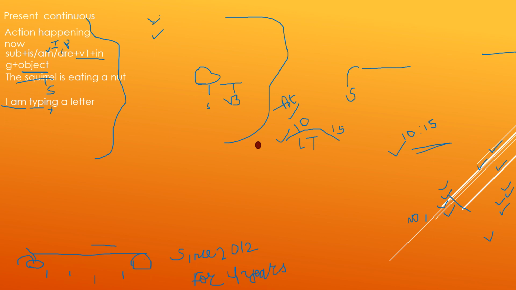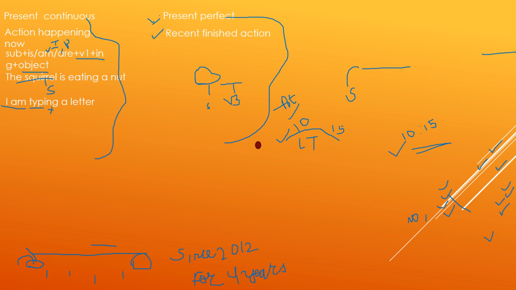Next we have present perfect tense. To talk about a complete action in the present time, we use present perfect tense. You can see on the screen, recent finished action. Sentence construction: subject plus has or have plus verb's third form plus object. Example, the squirrel has eaten a nut.